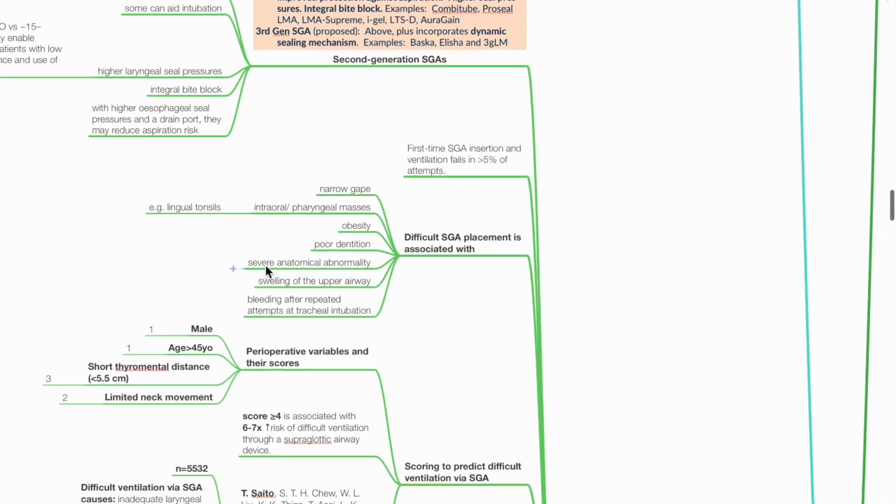MACOCHA score identifies critically ill patients at risk of difficult intubation. It consists of weighted variables, with M for Mallampati 3 or 4 given a score of 5, A for apnea or OSA given a score of 2, and the following given a score of 1: C for cervical spine mobility, O for mouth opening less than 3 cm, C for coma, H for severe hypoxemia, and A for non-anesthetist intubator. Range of score 0 to 12. Score of more than 2 predicts difficult intubation.